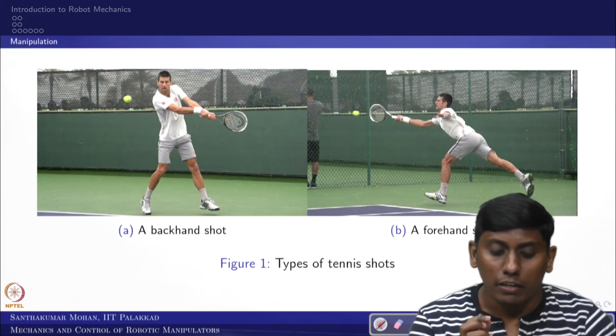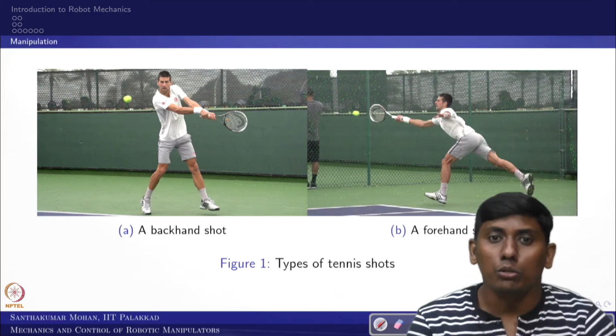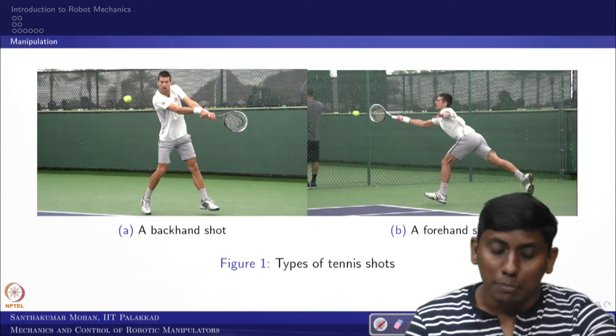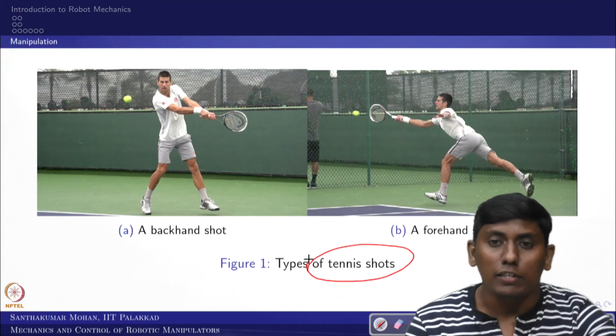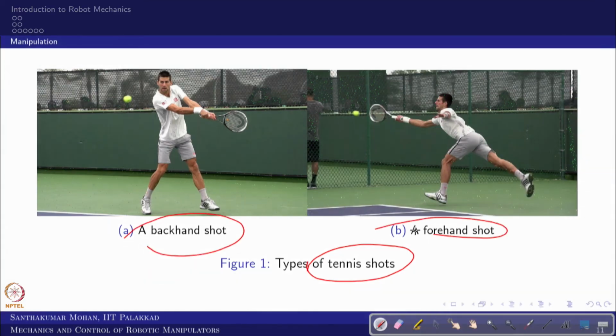One of the easiest ways we can classify, for classification I took these particular images. I have taken two tennis shots, one backhand, the other forehand. The person is the same, and you can see the serve is taken at this end effector, which is nothing but the tennis racket. It is supposed to take this ball, and for that you need more power. For that, what he is doing is connecting this end effector to the base, because he is grounded. So this is connected with two serial chains connected in a parallel way. So what is it giving? It is giving a closed loop.